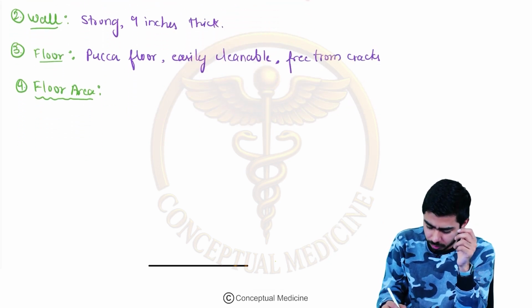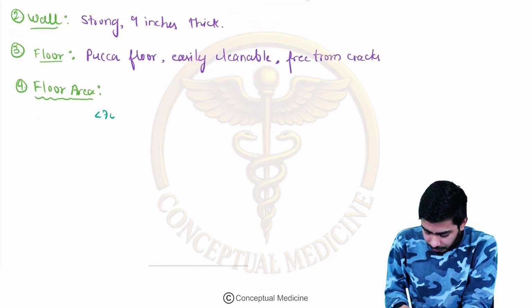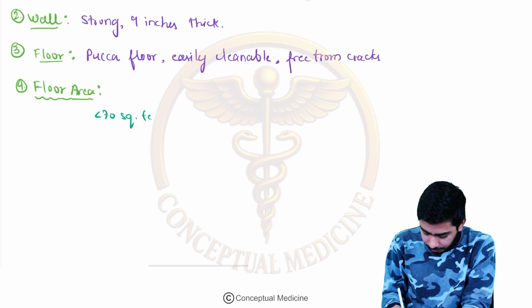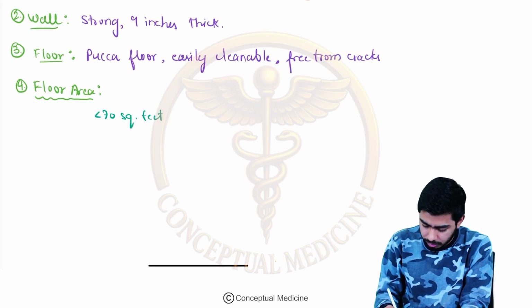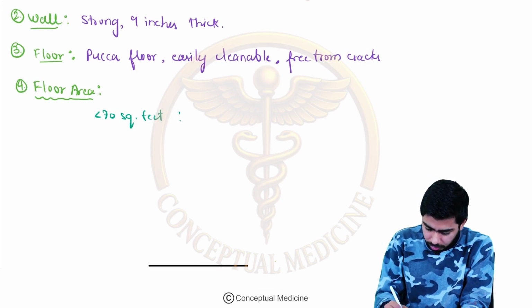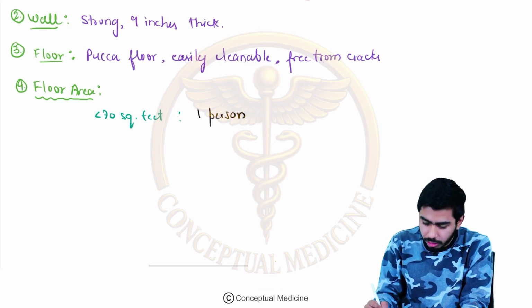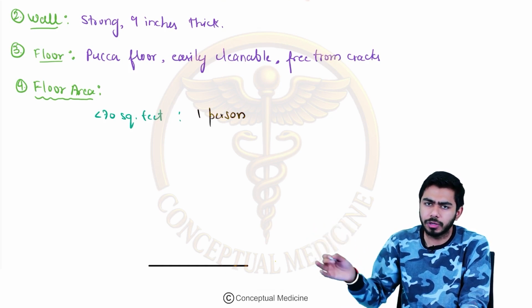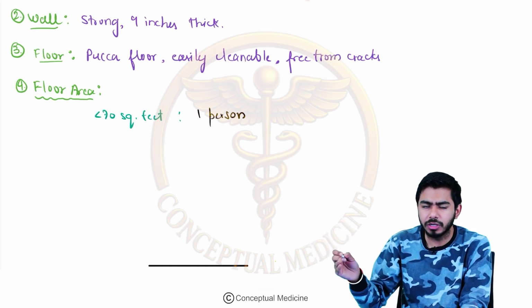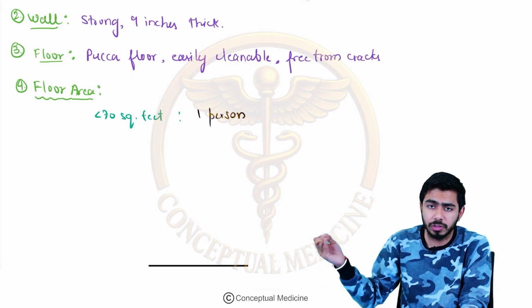So basically they are saying less than 70 square feet, then they are saying about 1 person. Now you will be adding just 40 to that, it will become for 2 person. If you add another 40, then it will become for 3 person.